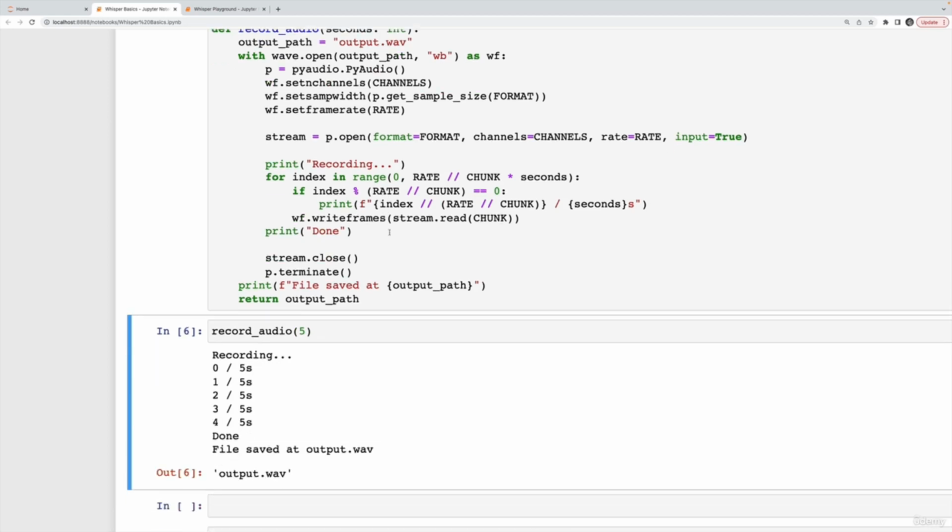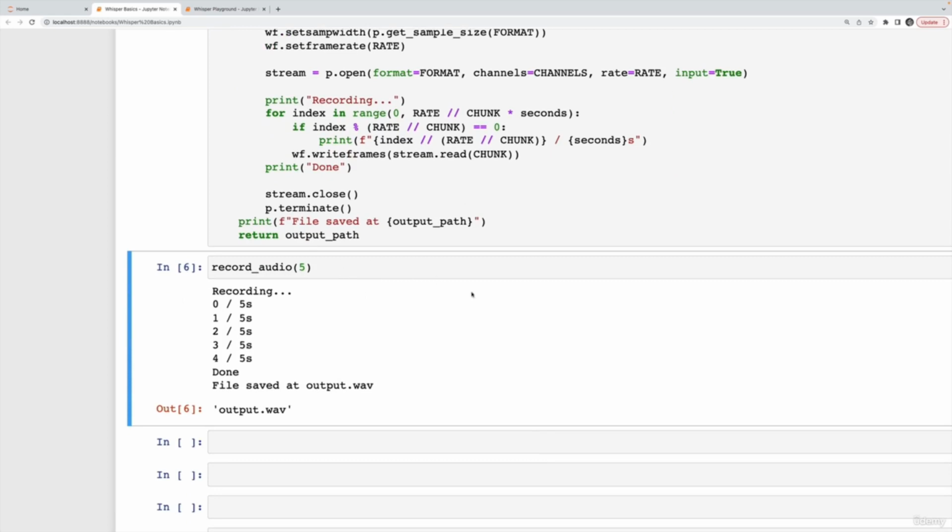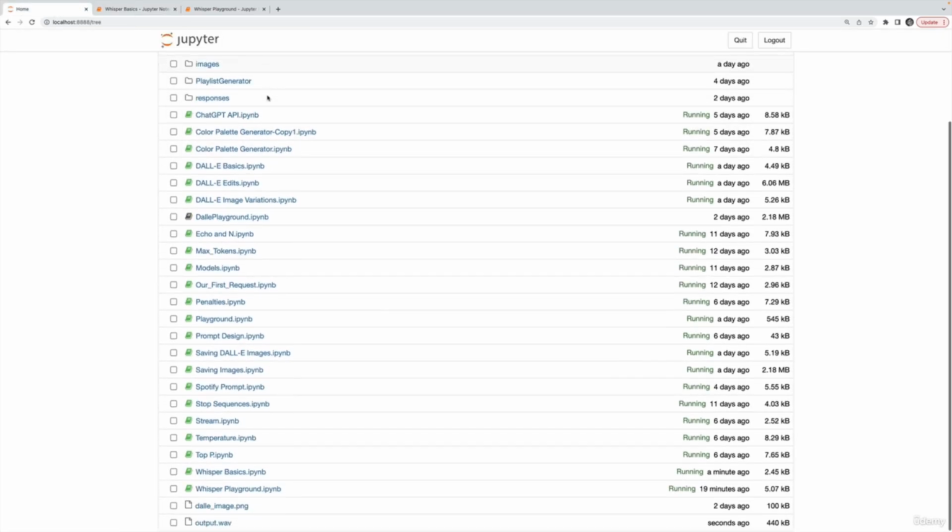Okay. All right, so it says it saved a file at output.wav. I didn't have it put it in a folder, probably should do that, but it's in here somewhere. Where are you? There it is. Here's the audio file. Now, I don't think my computer is going to be happy about playing it out loud while I'm also recording this. I've had it happen in the past where it just quits my recording software unexpectedly.